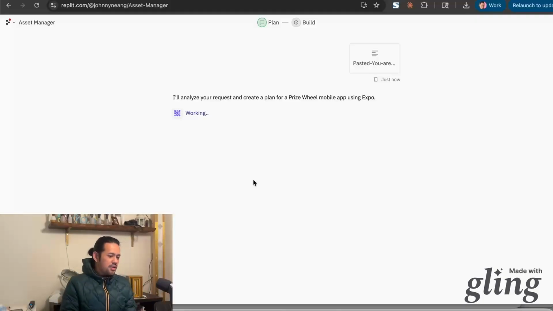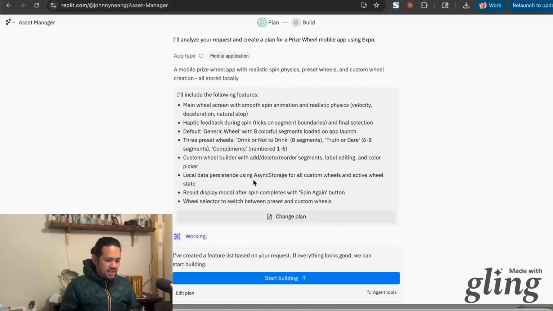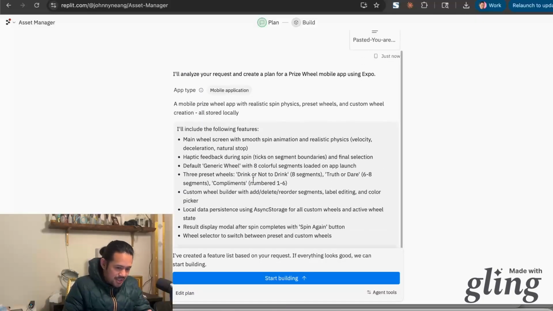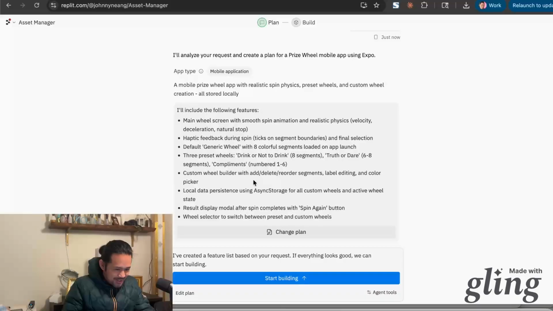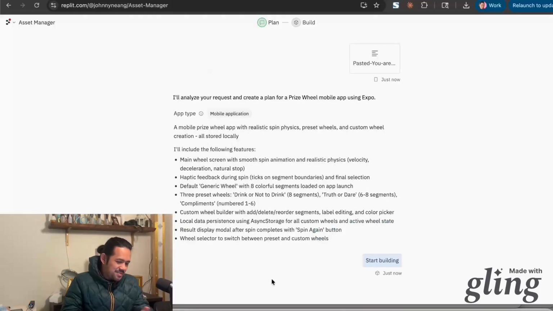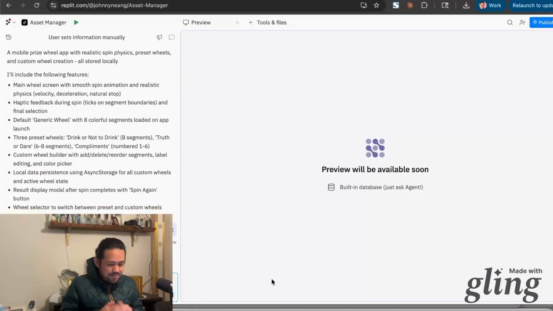It's generally a pretty good idea, when you get into these more complex processes, to always plan first, just because you can at least have some dialogue with the AI interface. And this one isn't really giving me a whole lot of dialogue. It's just saying, here's a plan. So, fine. I was expecting it to ask me questions, but maybe my app is so basic that it's like, sure, let's go ahead and do it. So I'm going to say, let's go ahead and start building this.